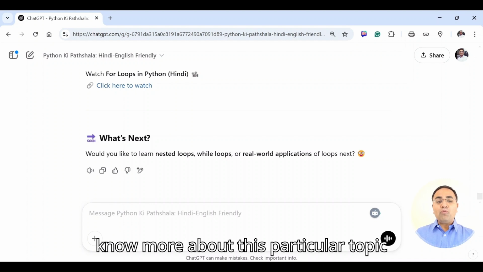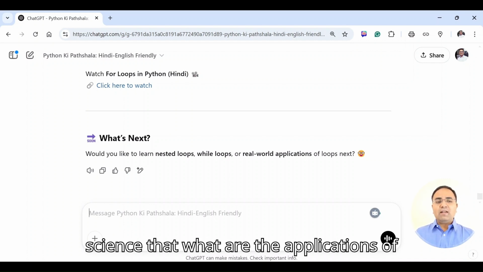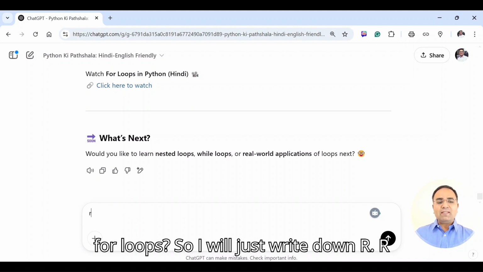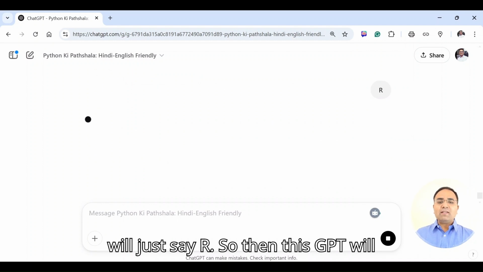Now, let's say even after going through these metaphors, I am not satisfied. I would like to know more about this particular topic. I would like to know, in computer science, what are the applications of for loops. So I will just write down R. R stands for real life applications. So I will just say R.